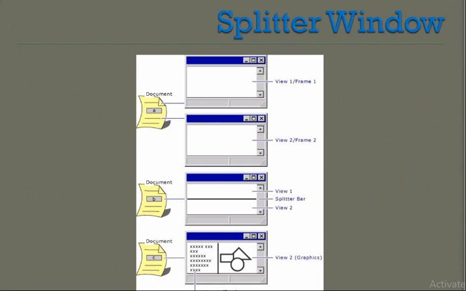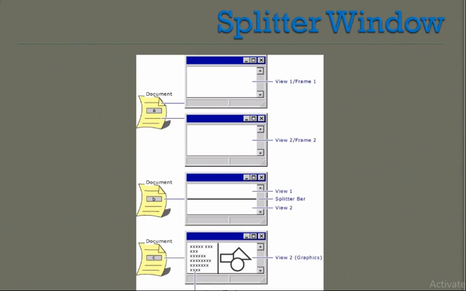The splitter is used to separate or divide one frame. That is, the splitter window will appear as a special type of frame window. This is known as a special type of frame window that holds several views in panes. That means here it will store several views under this. You can have more than one view also. The application can split the window on creation, or the user can split the window by choosing a menu command